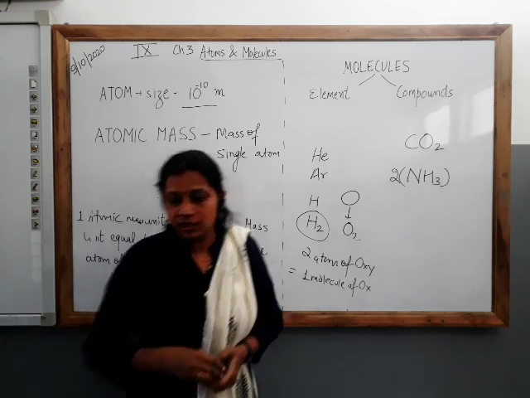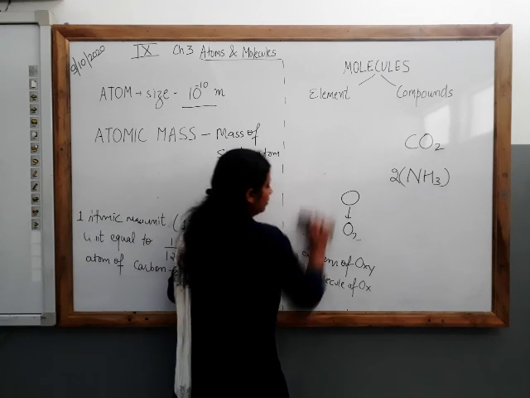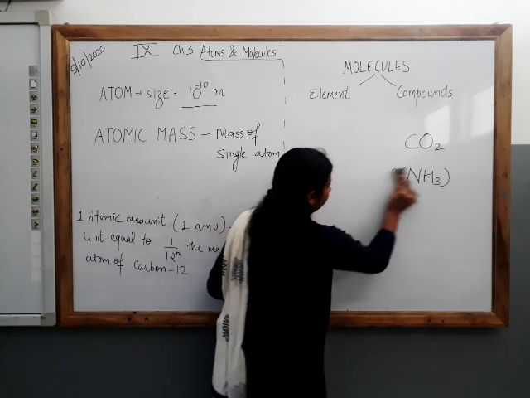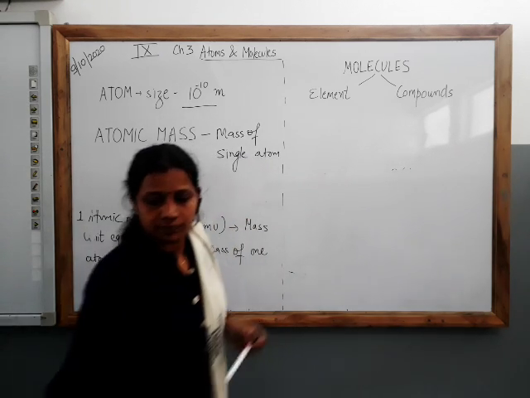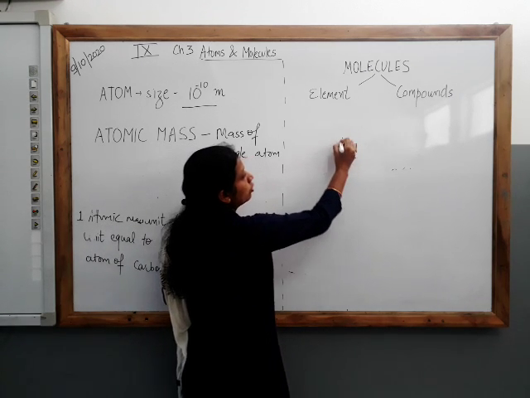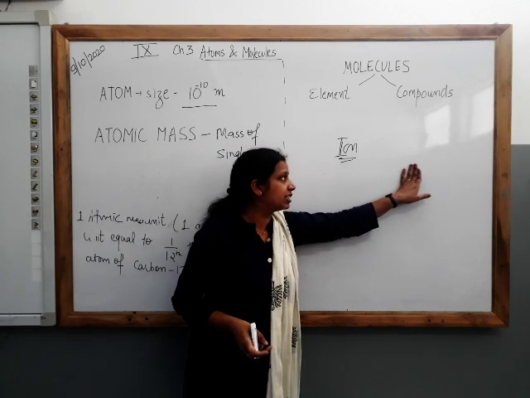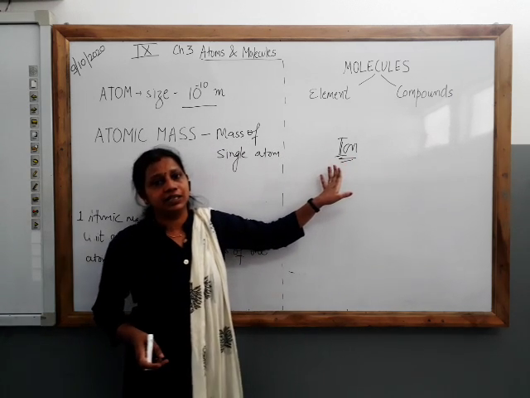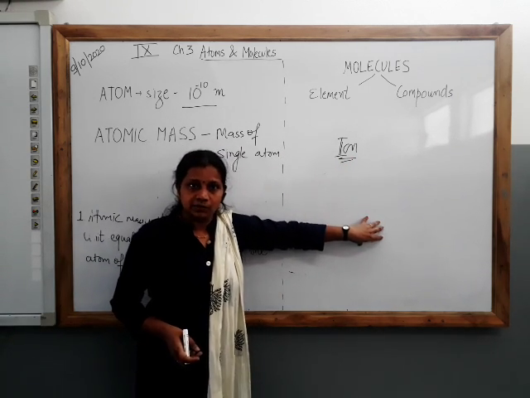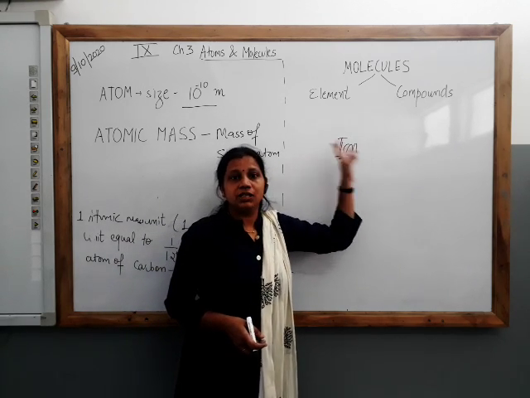So a molecule may be of an element or a compound. Now there is one more thing, the ion. If an atom or a group of atoms is charged, either positively or negatively, that atom or group of atoms is your ion.